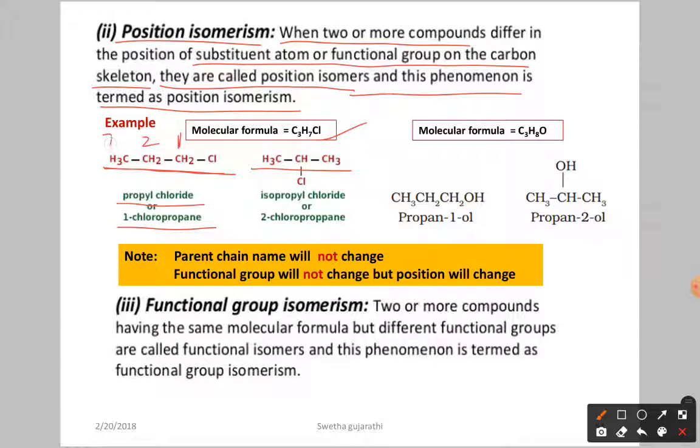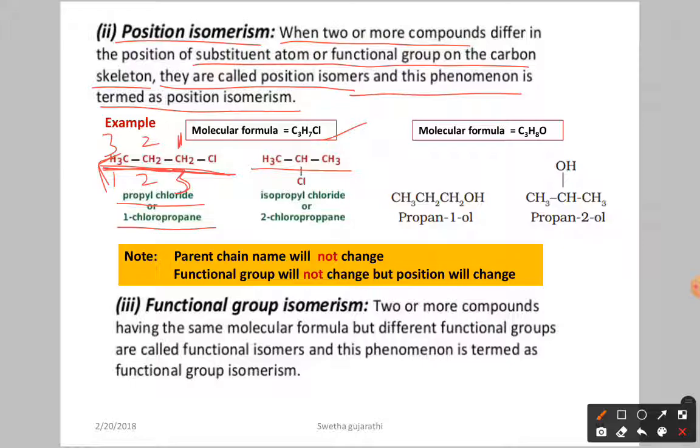Because if you give the numbering from this direction only, the chlorine atom is going to get number one. If you give the numbering from this direction, what happens? The chlorine-containing carbon atom is going to get the third position. As we already discussed, the substituent has to get the lower number. So you have to give the numbering in this direction only.